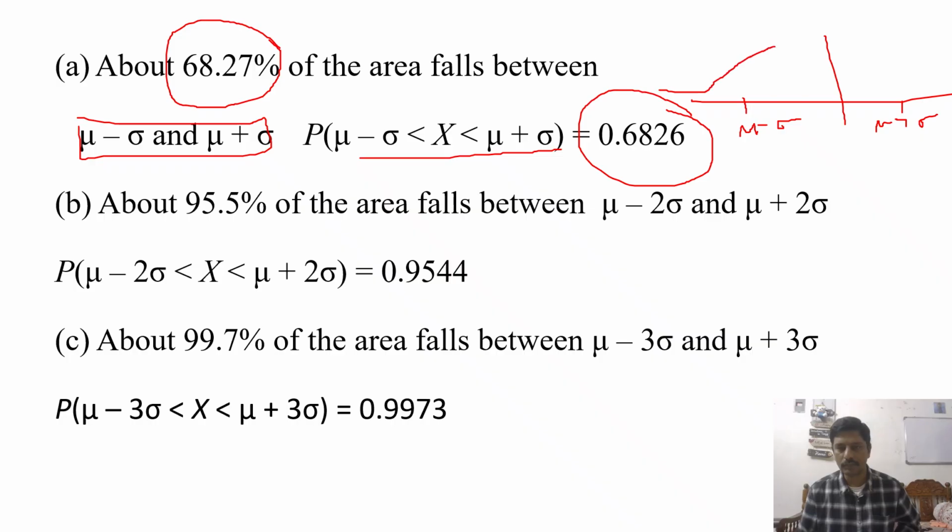In our bell-shaped curve, this area is 0.6826, that is 68.26 percent, which lies between these 2 points, right? Like that, 95.5% lies between these 2 points, and 99.73% lies between these 2 points, right?